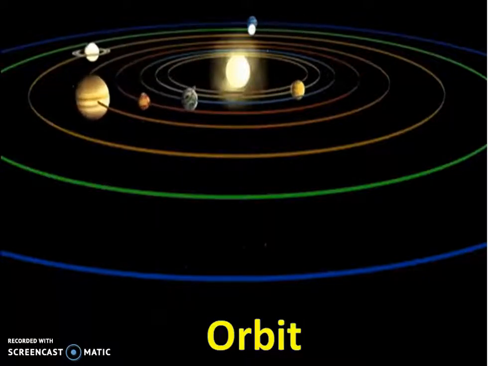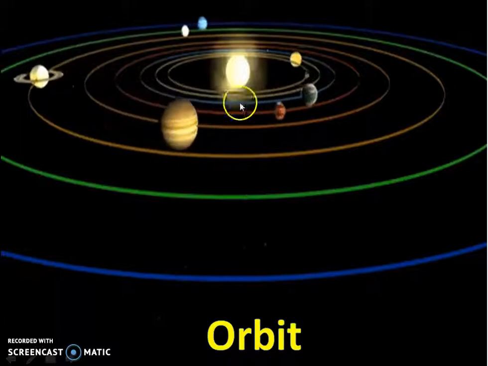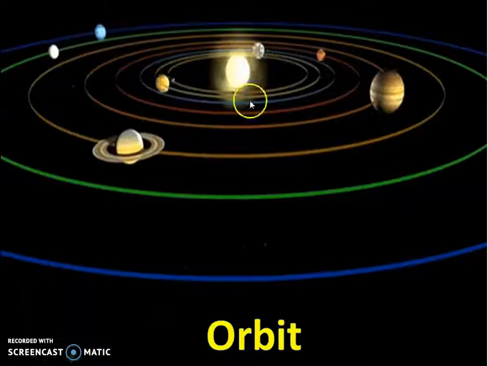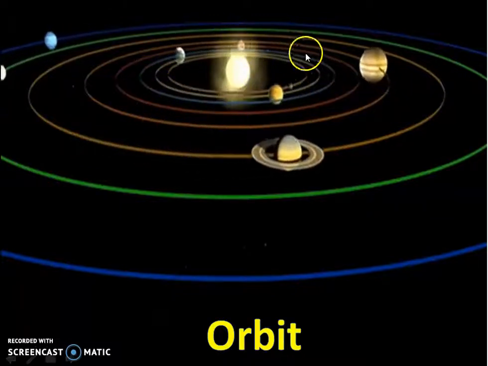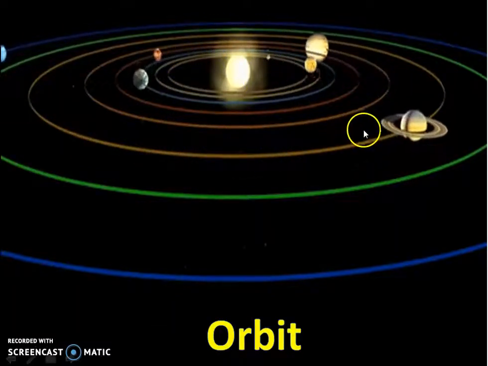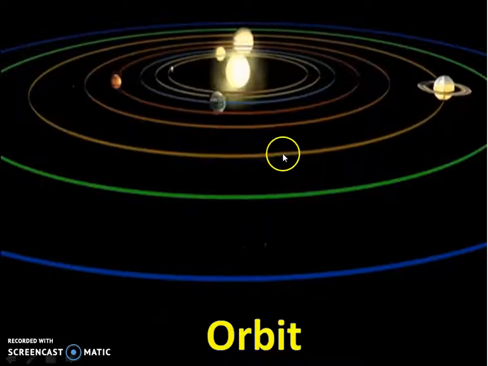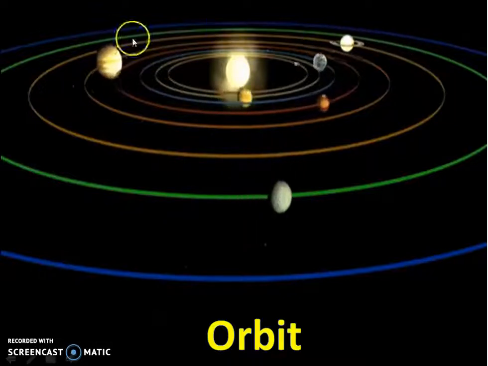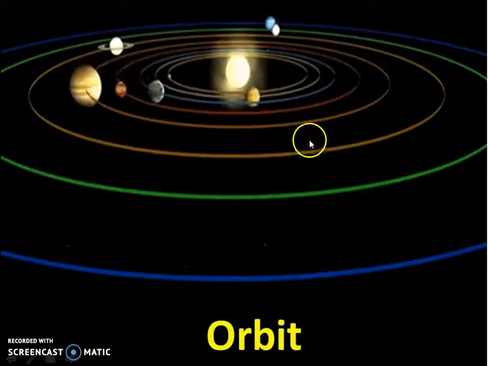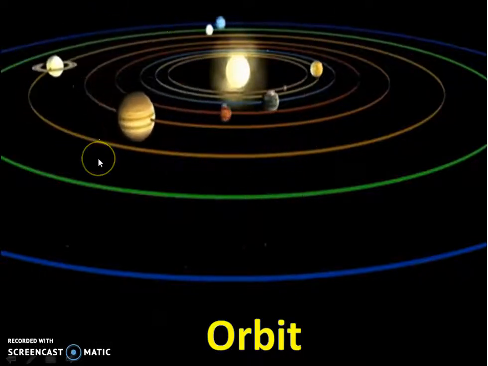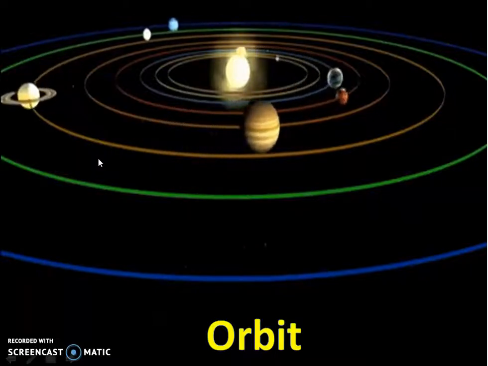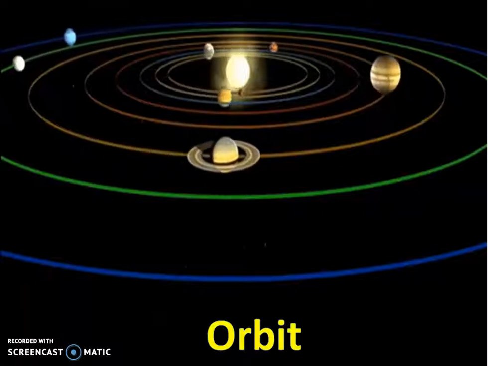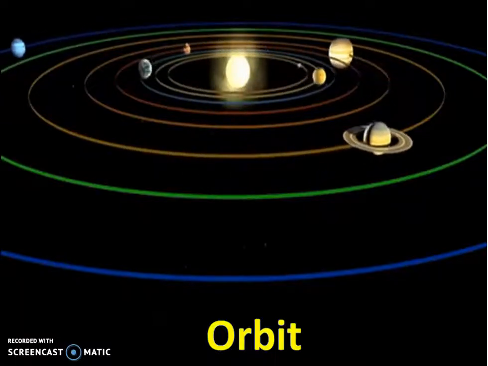Orbit means every planet is revolving around the sun in their specific path. For example, Earth is revolving around the sun in a specific path. Saturn is revolving around the sun in a specific path. The path of that planet is called an orbit. And in the solar system, each and every planet has its own orbit.